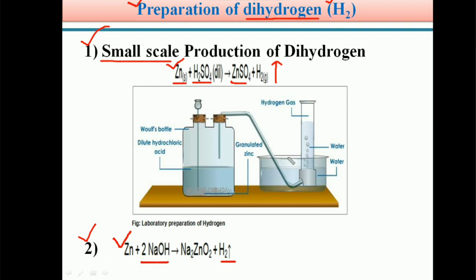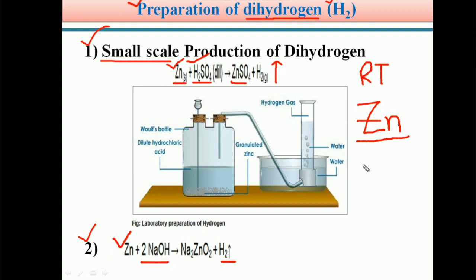But students, here are two important notes. In the case of treating granulated zinc with H2SO4, this reaction should be conducted at room temperature only. And also, pure zinc is not suitable for this reaction. Impure zinc is suitable for the preparation of dihydrogen with dilute H2SO4. So pure zinc is not suitable; it requires impure zinc.